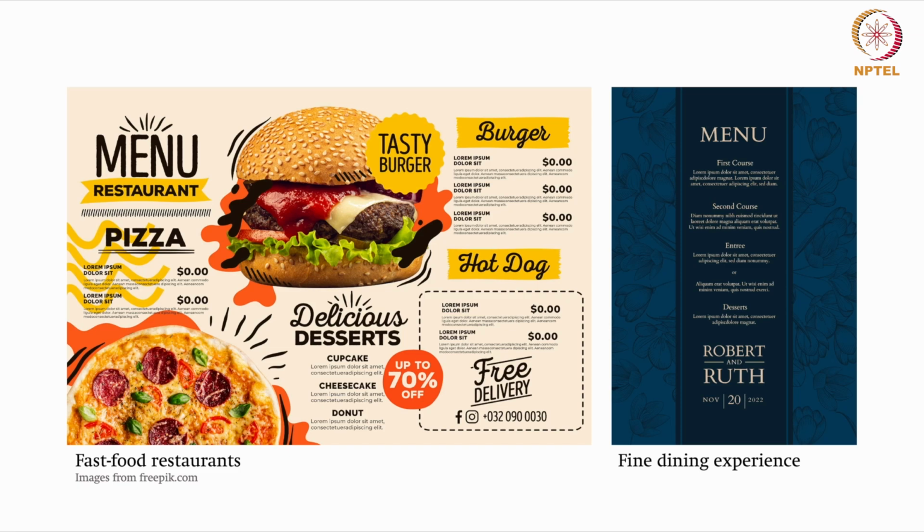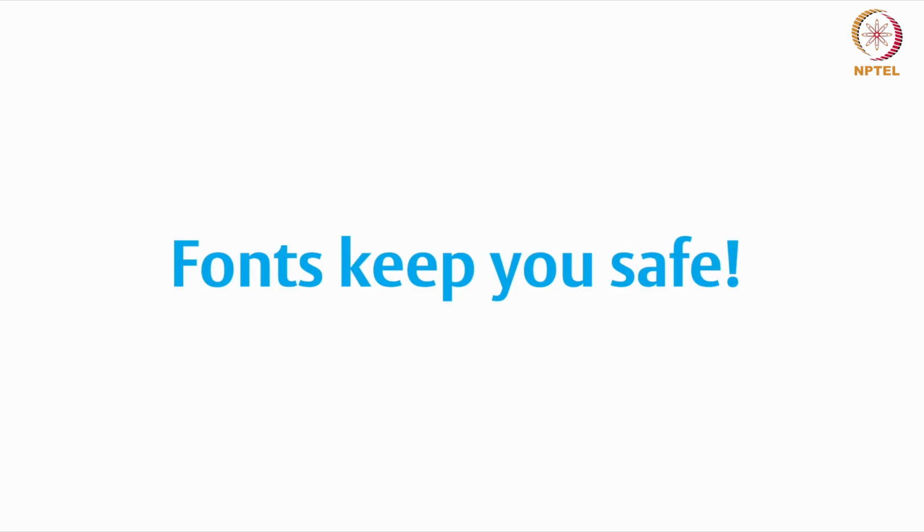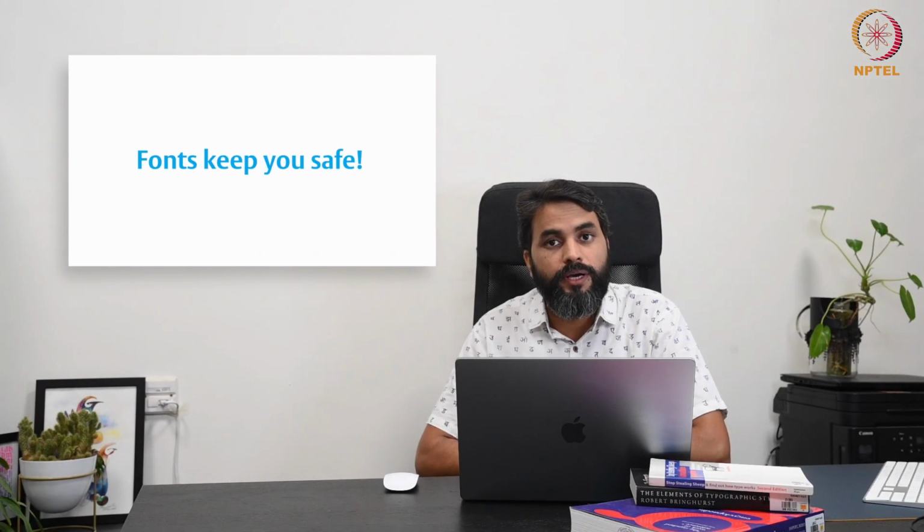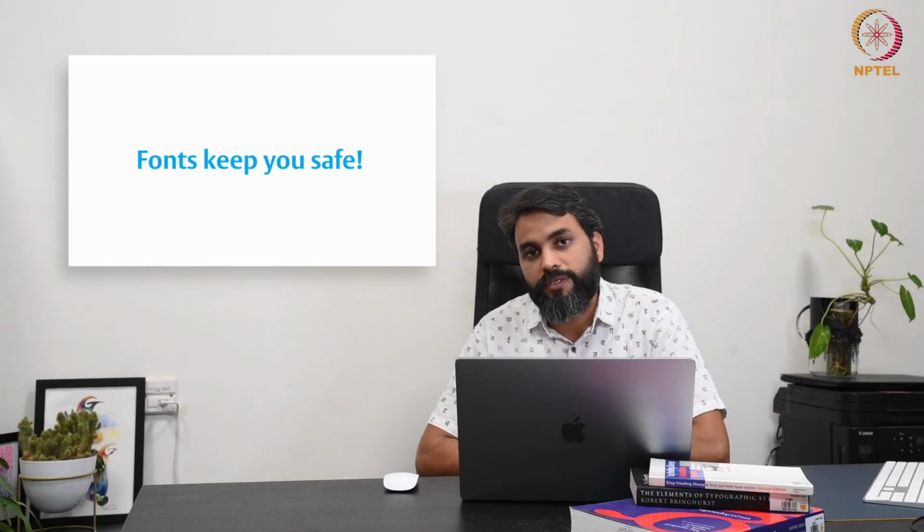Now another thing is, do you think font keeps you safe? Fonts play a surprisingly important role in safety by ensuring information is clear, readable, and accessible. This is crucial in situations where quick comprehension is essential to avoid harm or make important decisions.